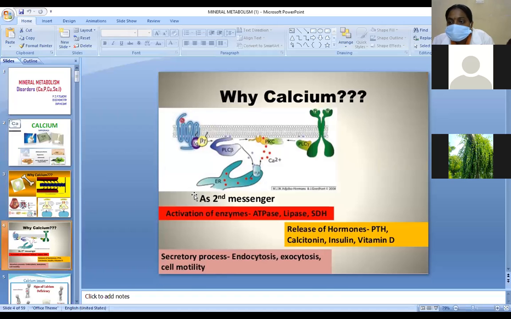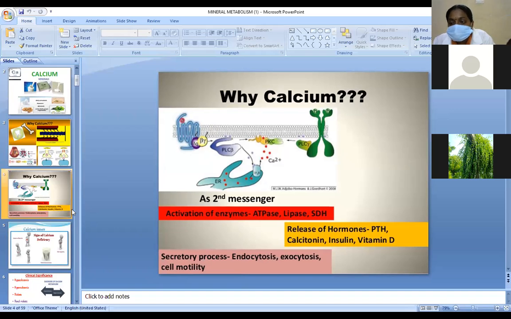Here, calcium also acts as a secondary messenger. Activation of enzymes like ATPase, lipase, and also release of some hormones like parathormone, calcitonin, insulin, and vitamin D. Calcium can also act in secretory processes of endocytosis and exocytosis and in cell motility.